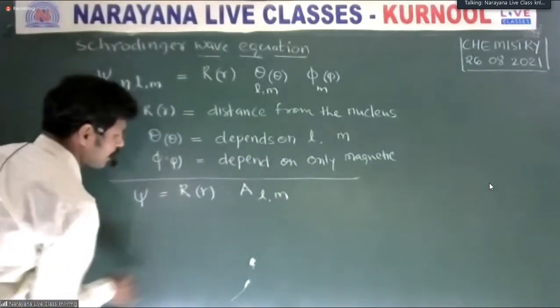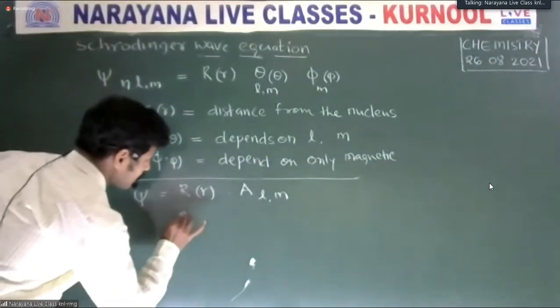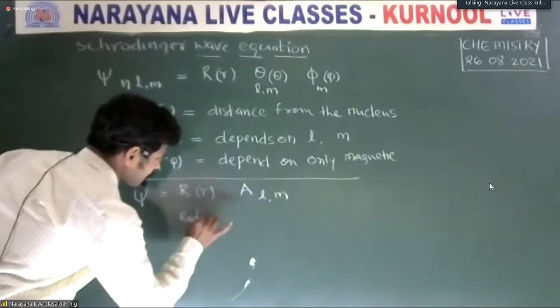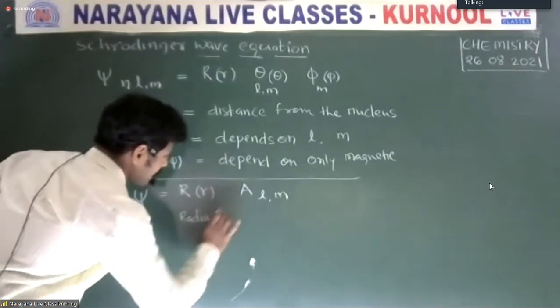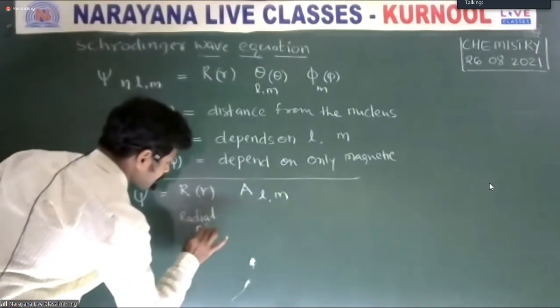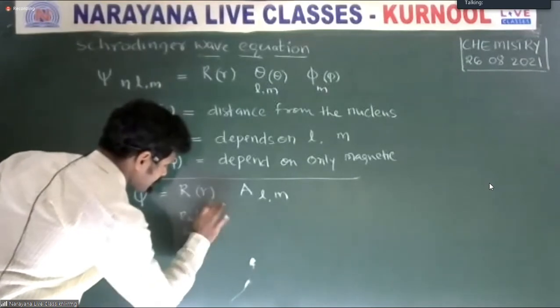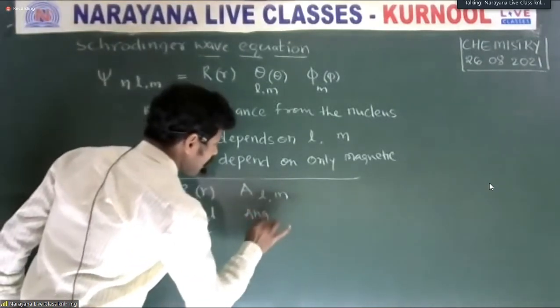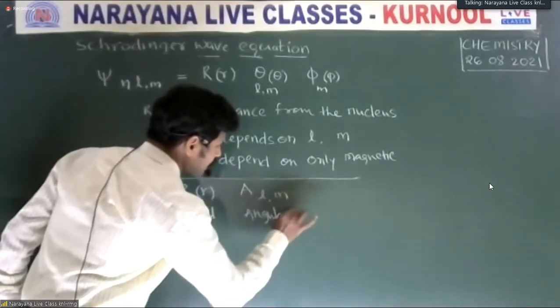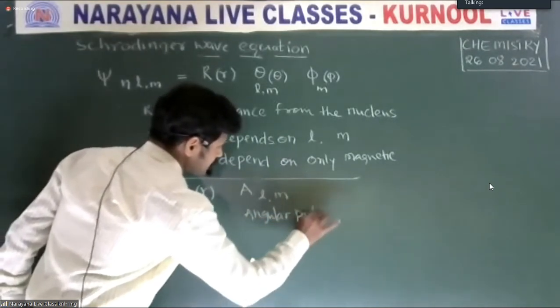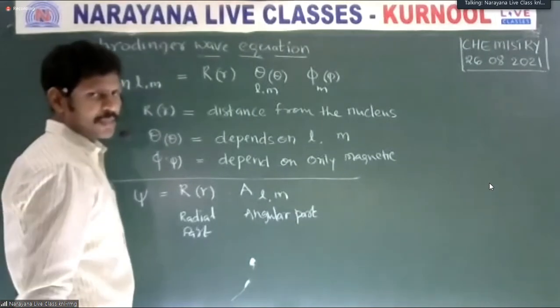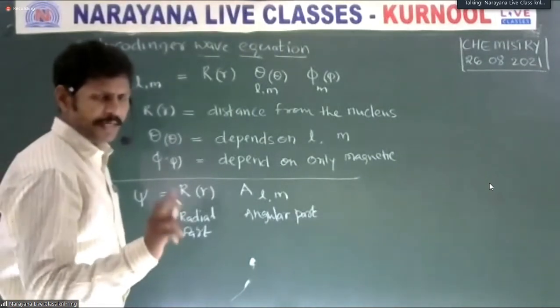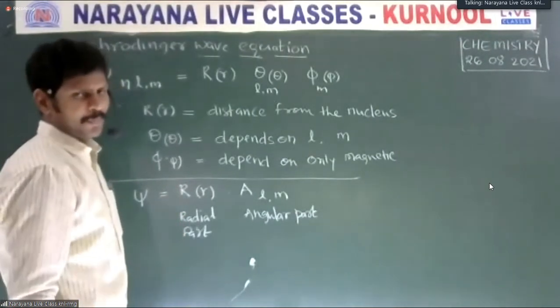The first is called the radial part, and the second is called the angular part. The Schrodinger wave equation is simplified into two parts, one is the radial part, one is the angular part.